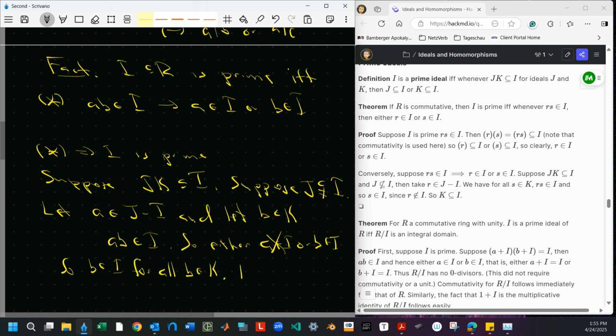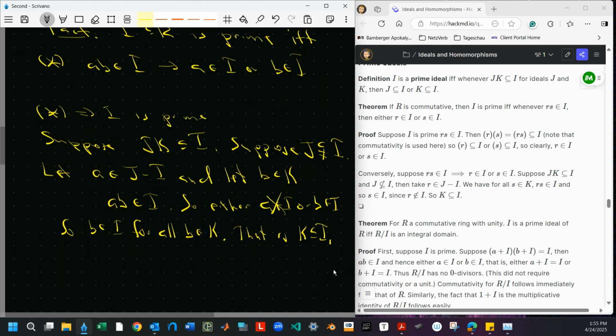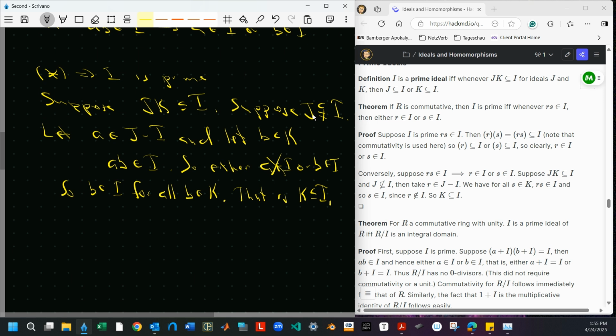So in other words, K is a subset of I. And that's what we wanted to show. We wanted to show that J was a subset of I or K is a subset of I. So if we assume J is not a subset of I, then K is a subset of I. The other case is that J is a subset of I, and we're done. So that's good. So star implies I is prime.